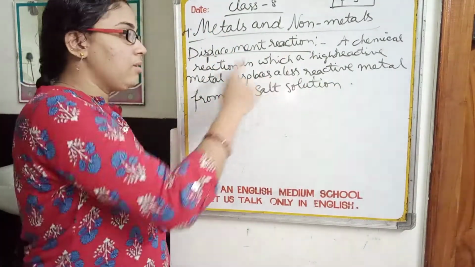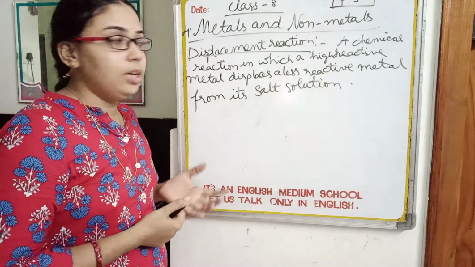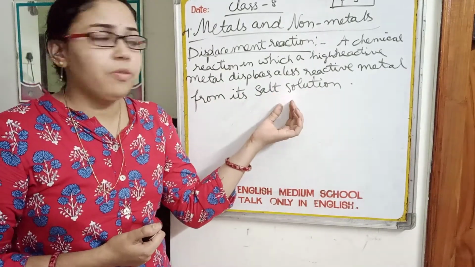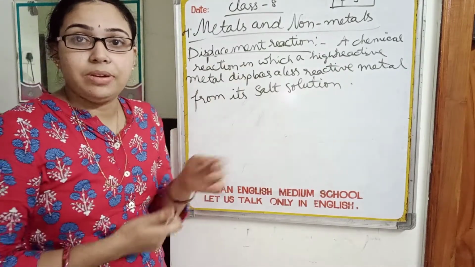See, a chemical reaction in which a highly reactive metal displaces a less reactive metal from its salt solution. Such types of chemical reactions are said to be displacement reactions.